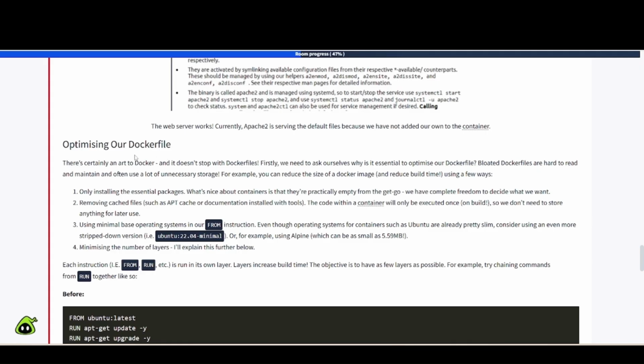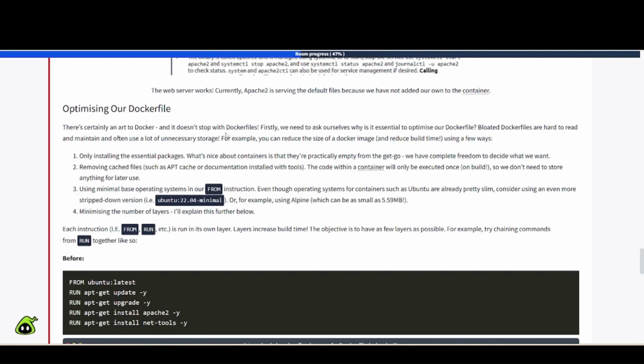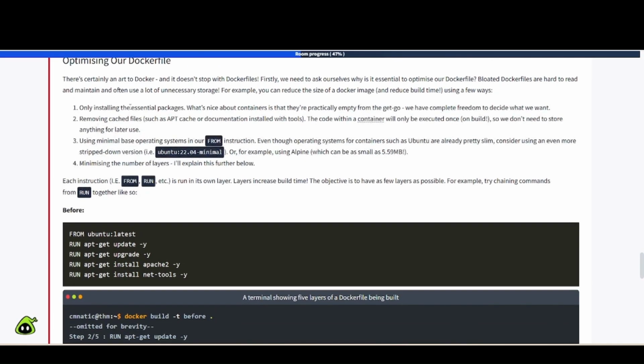So, optimizing our Dockerfile. There's certainly an art to Docker, and it doesn't stop with Dockerfiles. Firstly, we need to ask ourselves why it is essential to optimize our Dockerfile. Bloated Dockerfiles are hard to read and maintain, and often use a lot of unnecessary storage. For example, you can reduce the size of a Docker image and rebuild or reduce build time using a few ways. So number one, only install the essential packages.